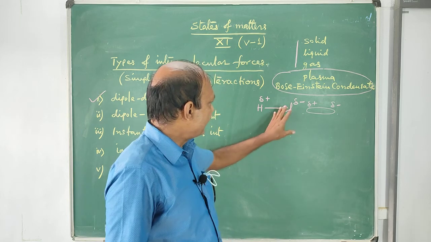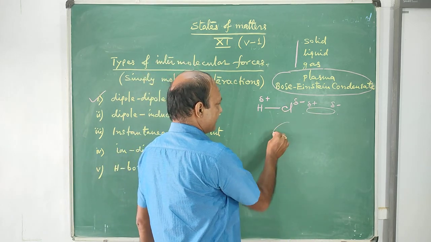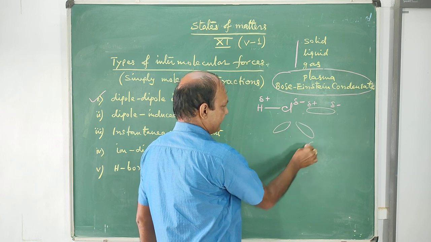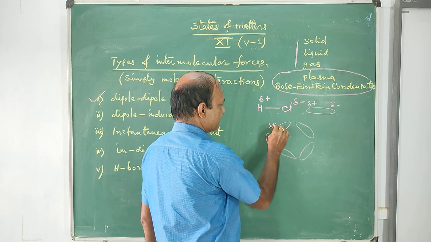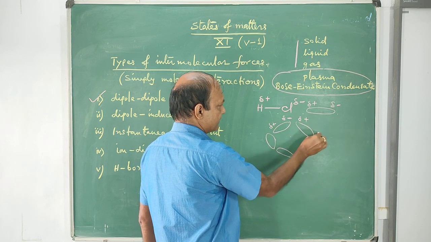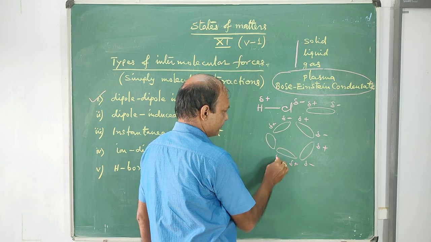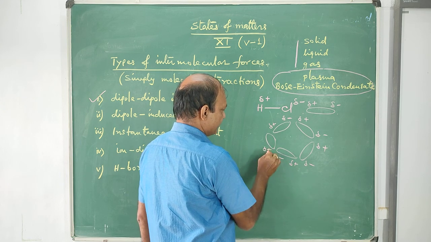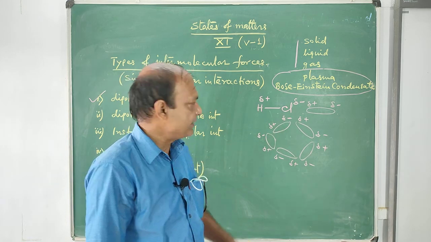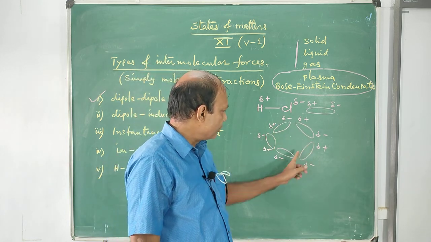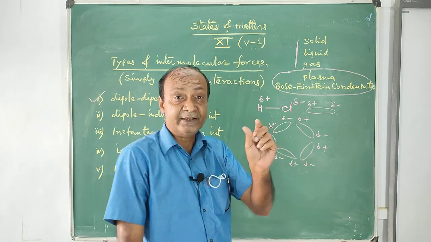Now, when you talk about HCl, these dipoles will attract each other like this: plus, minus, plus, minus, plus, minus. These are the permanent dipoles, and they interact with their positive end and negative end.